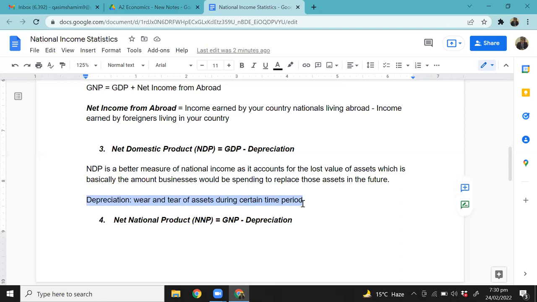Okay. Now, why are we subtracting depreciation? Because think about this, when a country produces something over a period, it makes use of assets. I mean, you are constantly using assets to produce something. We at Mega Lecture, we are using laptops, we are using furniture in our office. It's an online thing, so we don't have other assets. But if you think of a conventional business, there will be a production plant that they're using. They have a building where their office is located that is being depreciated, and their other assets and so on. Their transport vehicles or whatever. I mean, that's about it.